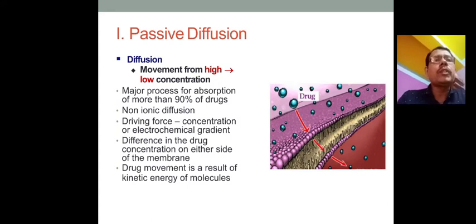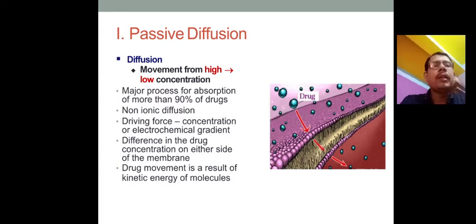Basically, which type of drug is absorbed by this mechanism? First of all, non-ionic diffusion, and the driving force, that means the concentration gradient or electrochemical gradient, that means higher concentration to low concentration, which will affect the diffusion. And the difference in the drug concentration on either side of the membrane, that means concentration in the GIT and concentration in the plasma. The greater the difference between CGIT and C plasma, the greater the drug absorption, and the drug movement also depends on the kinetic energy of the molecule.